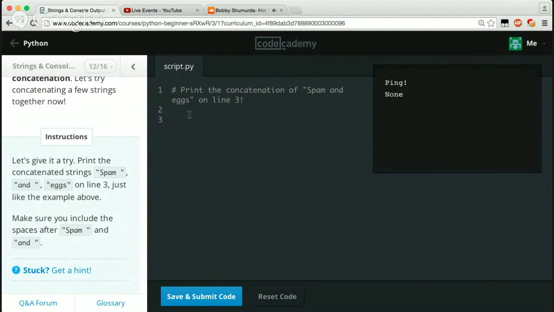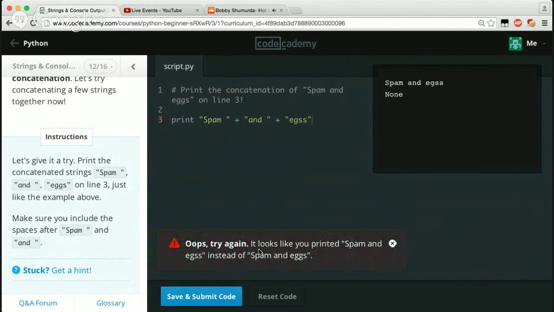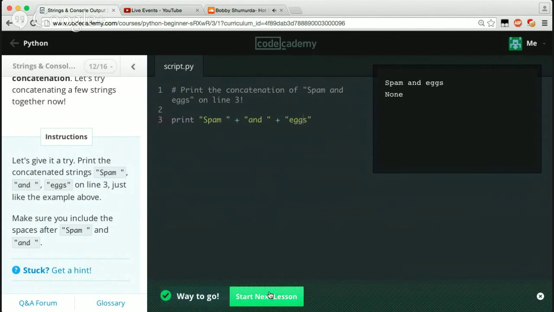So we're just going to go ahead and say print, and then we'll just say spam plus, spam plus "and", which has a space, and there's a space between this, and then we're going to say plus eggs. There we go. Let's try that. It looks like you printed spam and, oh well, I can't type. I put the wrong spelling of eggs. There we go. Awesome. Spam and eggs.